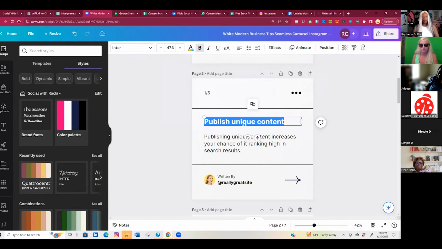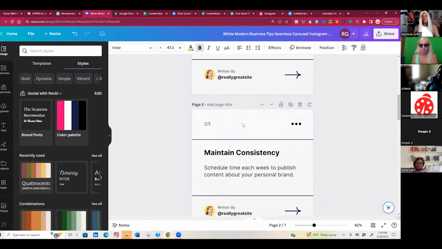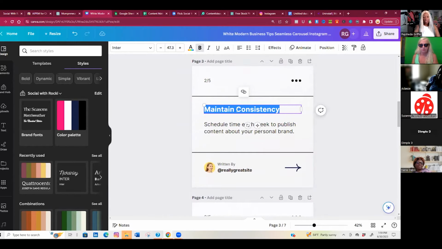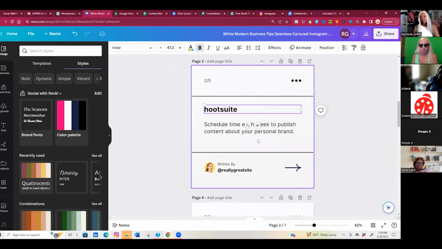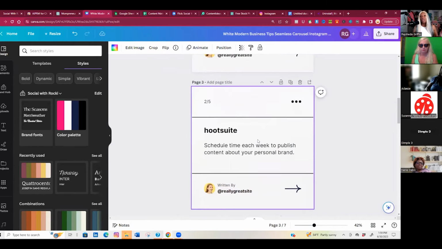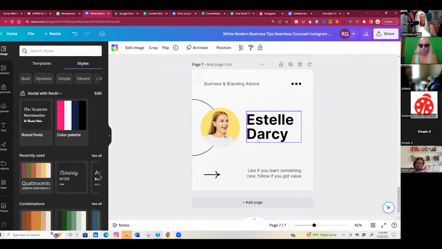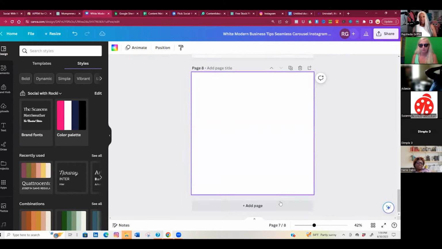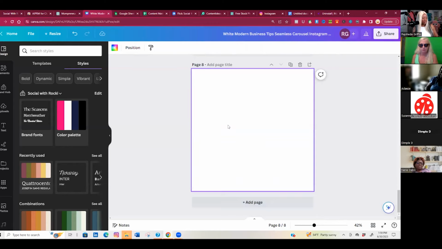Okay. The first one said Trello. The second one said Hootsuite. Y'all get where I'm going with this, right? Like I said, it ain't pretty. So I got my carousel post. So that's my educational. So in this same thread, I'm now going to add a page and it says, let's